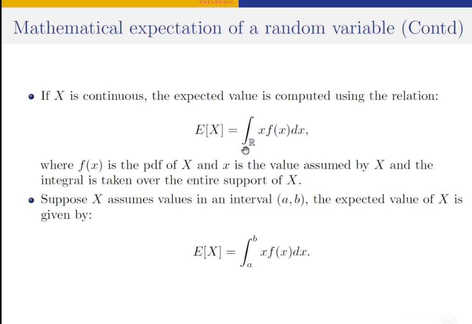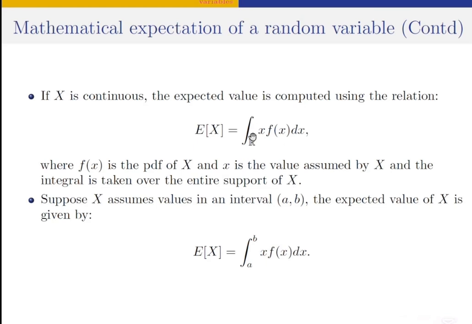Here, f of x is the PDF of the random variable x, x is the value assumed by the random variable, and the integral is taken over the entire support, or the entire range that x assumes.